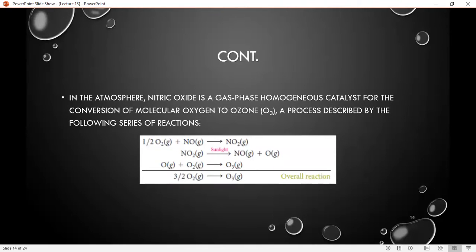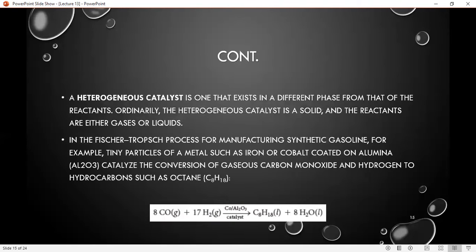The second example is nitric oxide, which acts as a catalyst for the formation of ozone gas, and they are both present in the atmosphere, and they both have the same phase. It is also an example of homogeneous catalysis. If we talk about the